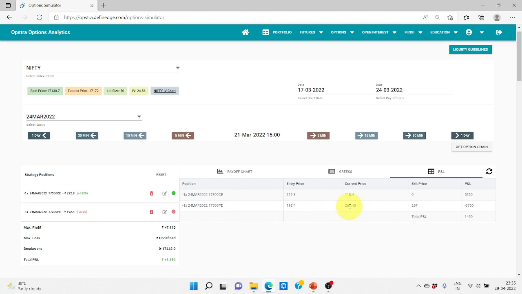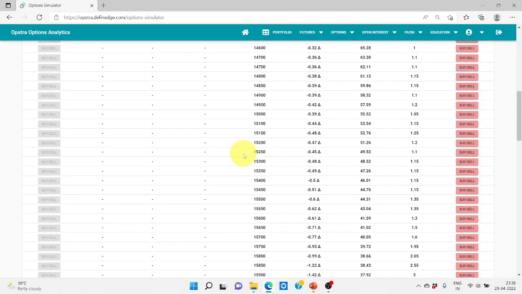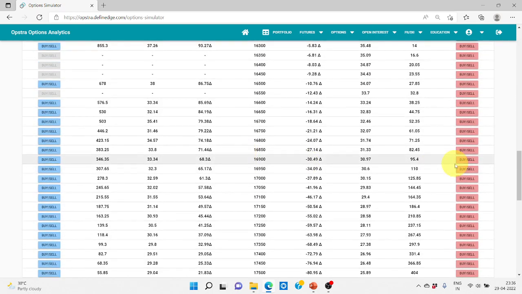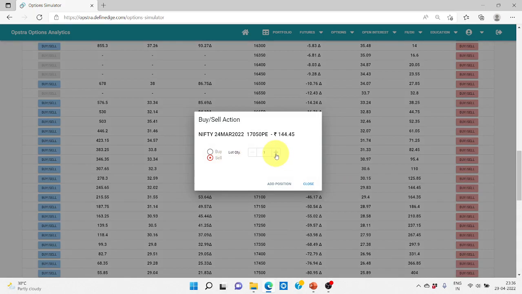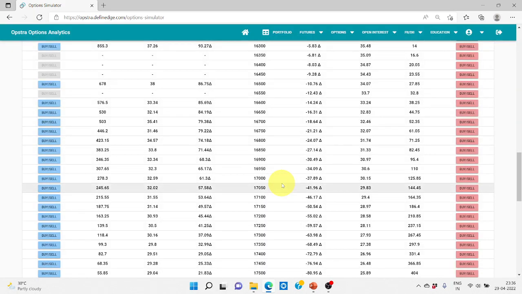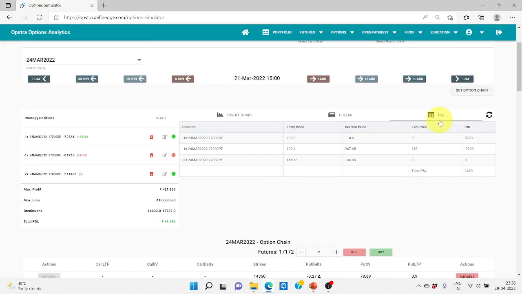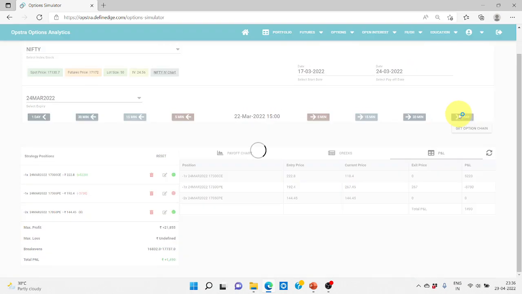We need a premium of 266, and 266 divided by 2 is 133. We will see where we get somewhere around 133 in the put option, and we will sell twice the quantity. So 133, maybe 144 or 125, whichever you find, you can take that. I'm just taking 144. We are selling twice the quantity, and we'll see how it goes.